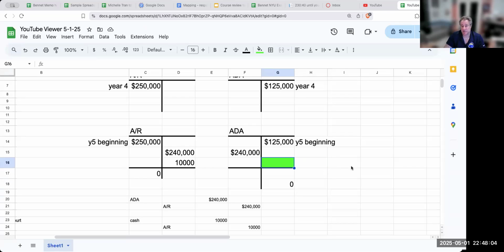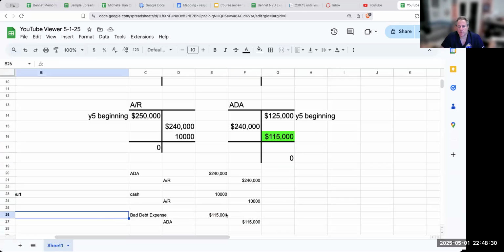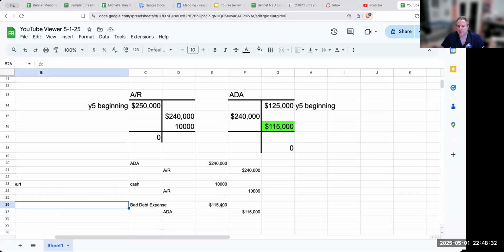So in this case, I would credit the allowance for doubtful accounts right over here. So I would say, okay, bad debt expense, and then ADA over here for 115. Now, if there were other receivables in here, that would obviously change, but this would be my entry to bad debt expense.